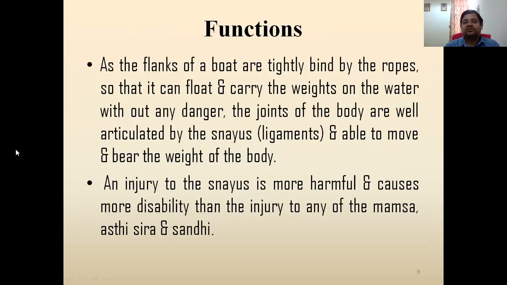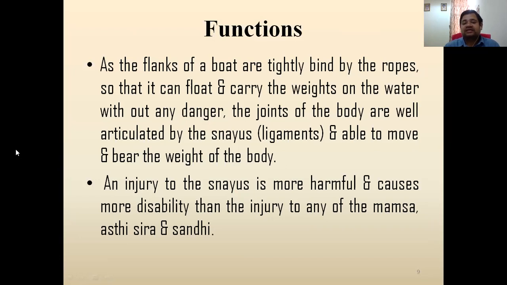So first of all, the correlation: as the flanks of a boat are tightly bound by rope so that it can float and carry the weight on the water without any danger, the joints of the body are also well articulated by snayu and able to move and bear the weight of the body. So this is the important function: they tie up the joints and make them so specific that they can move and bear weight without dislocating or disarticulating.